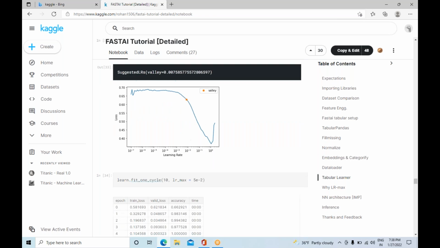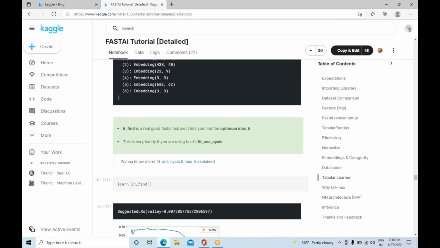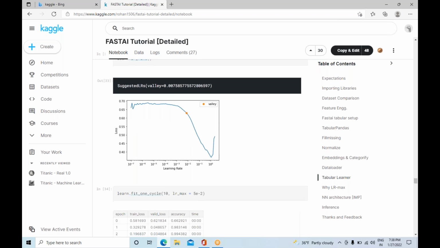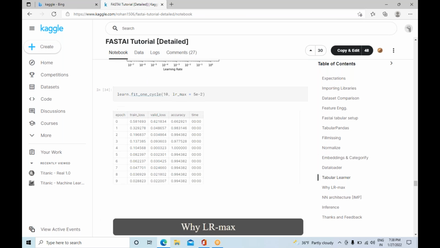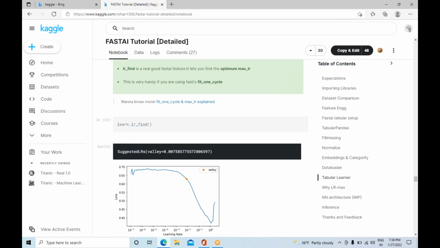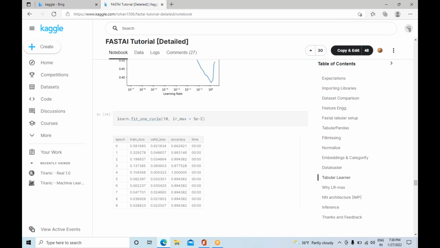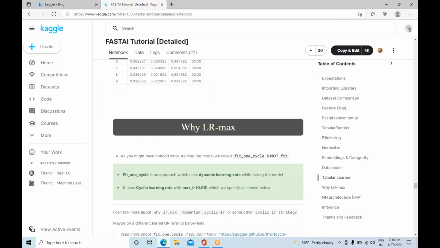These are the visualization techniques we are applying, and up to here we can apply tabular learner, linear regression, fit one cycle.